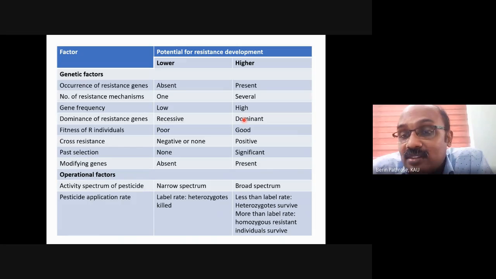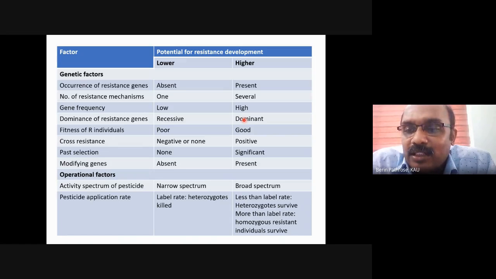And next we will see the character of the resistance, whether it is dominant or recessive. You can say, if the gene is dominant, how will the resistance development be? Quicker or slower? Quicker. It will develop quickly. The next one is fitness of resistant individuals. We will have a class on fitness of resistant insects. At that time, we will discuss what is fitness. We have a whole class dedicated to fitness cost of resistance.